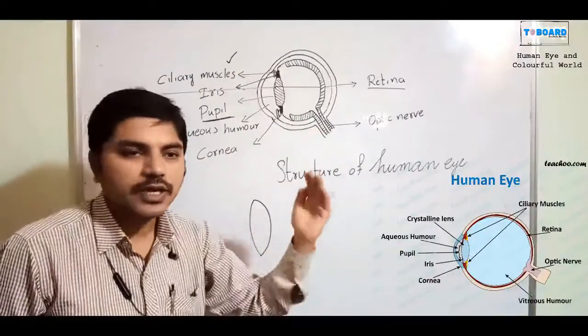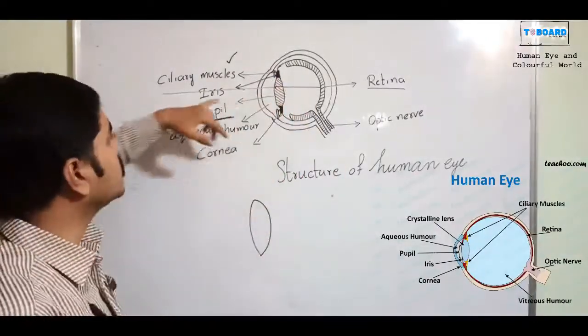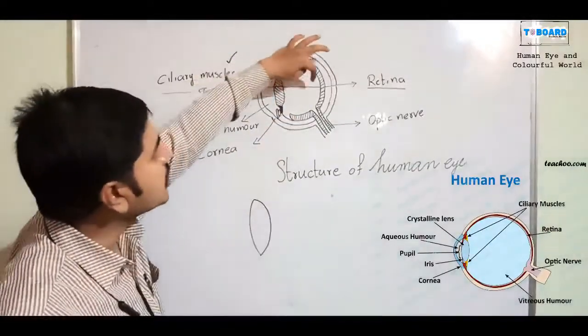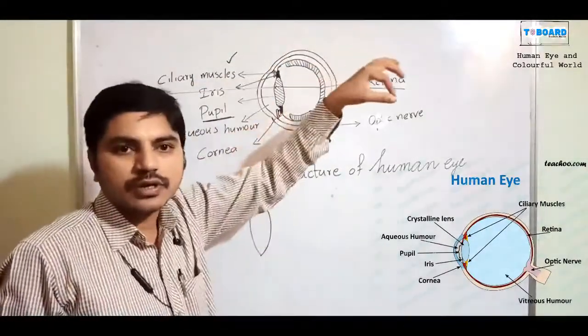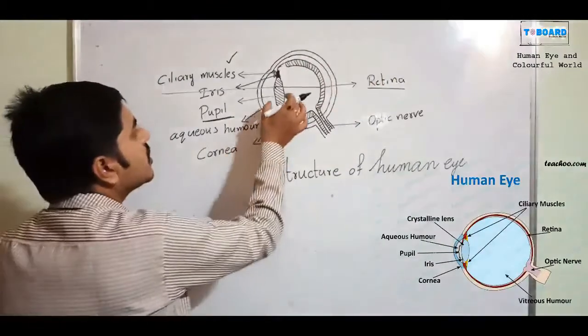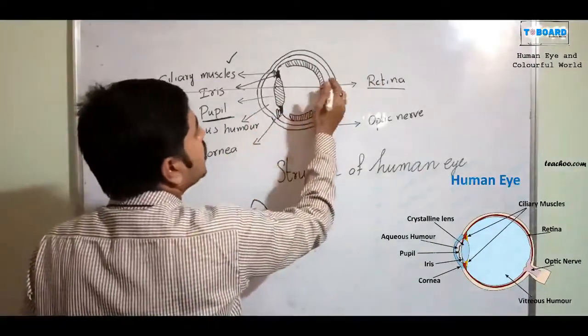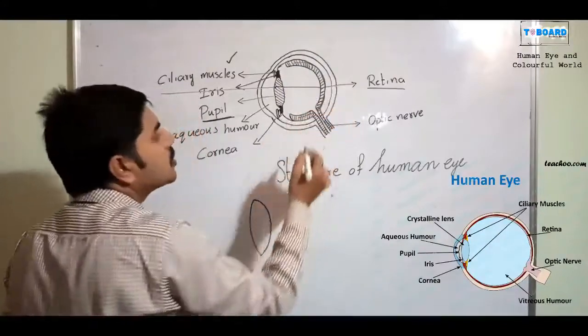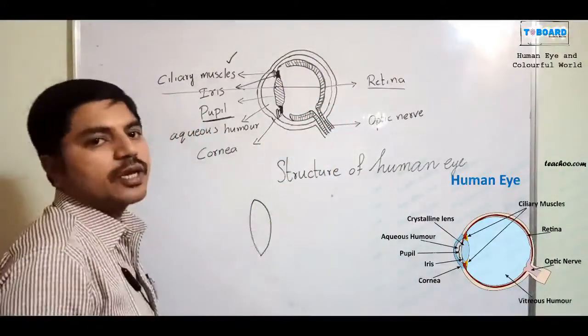If we want to see the brightness or shape of an object, the light has to enter inside and fall on the retina. Inside of the pupil, it will make the image on the retina. This place is the image position. In this position only, the image has to be captured.